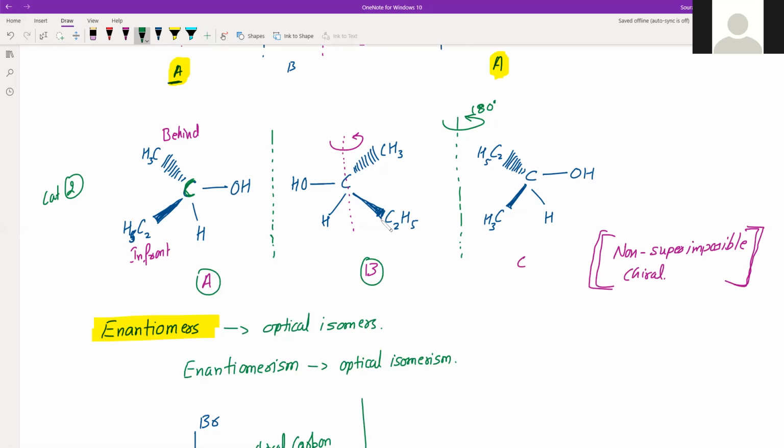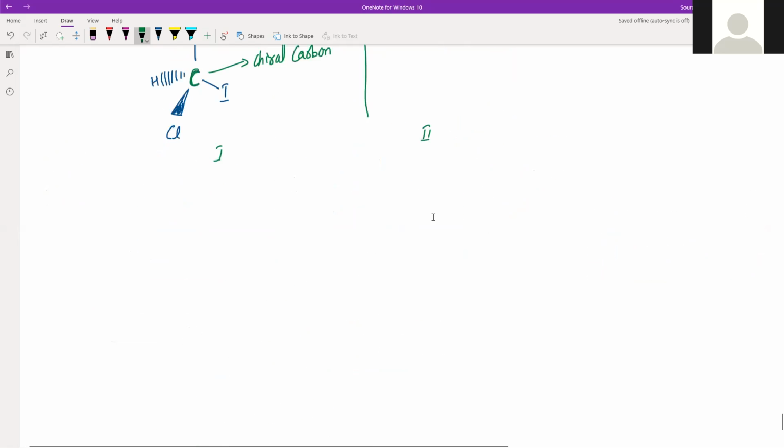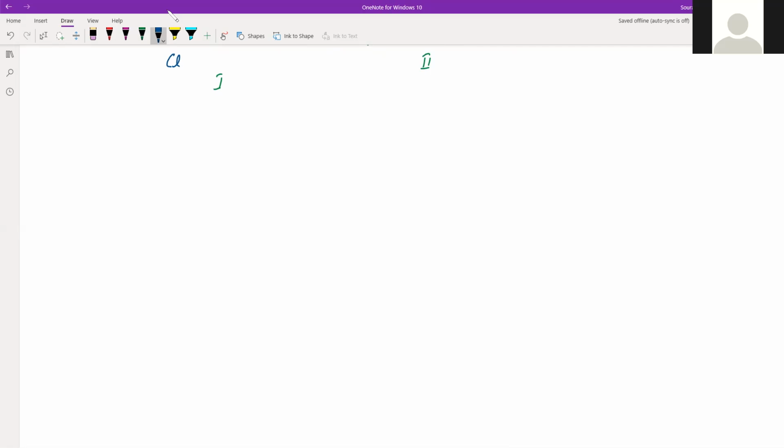Now, just like enantiomers, we have another term, that is diastereomers.